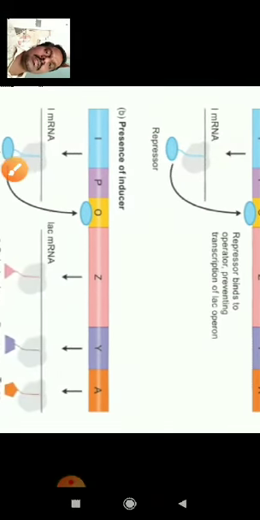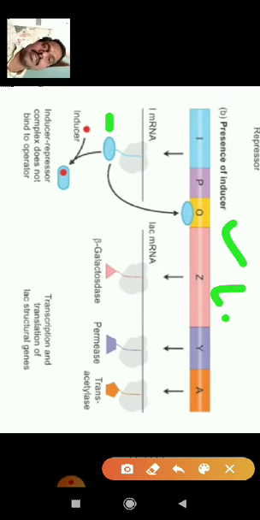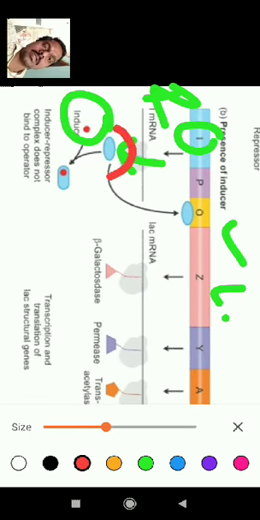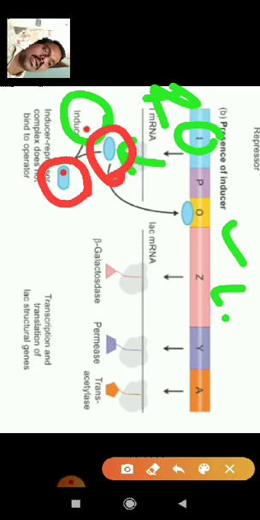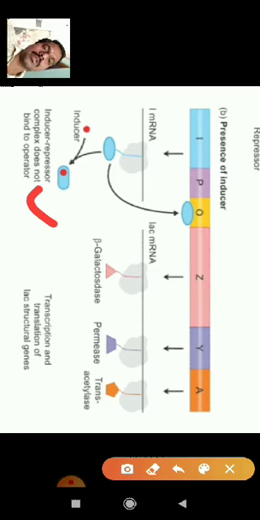In the second picture, observe the presence of inducer, meaning lactose. When the lactose is present, the I gene, also called the regulator gene, releases the repressor. That repressor binds with lactose, the red dot, and forms an inducer-repressor complex.